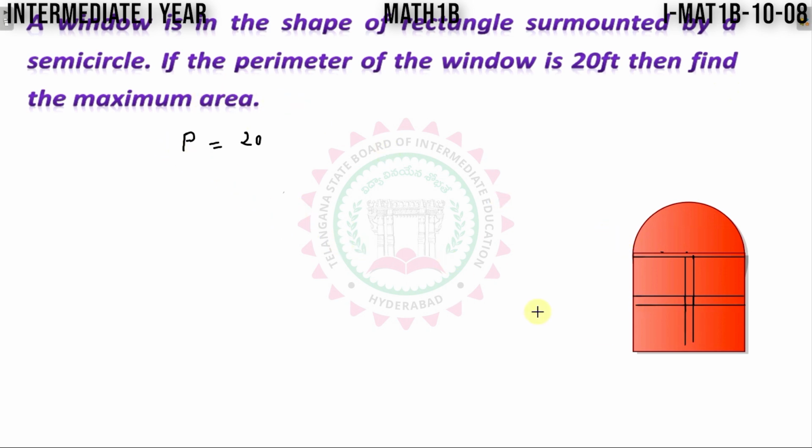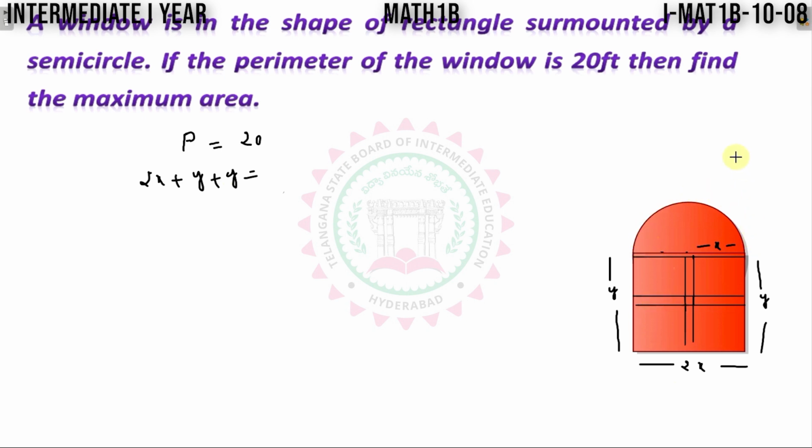So for that, I am taking length as 2x, this side as y units, this is y, this is also y, this total is 2x, so this part becomes x, this also x. So to find the perimeter here, this is 2x length plus y plus y, this length plus this length plus this length.